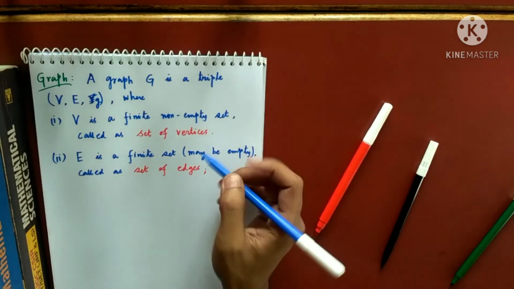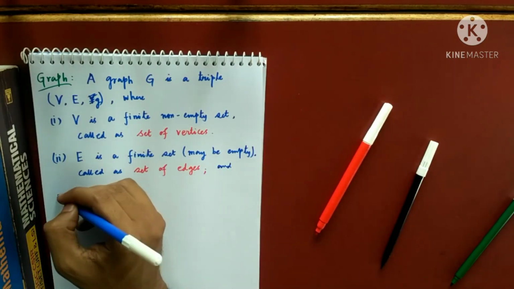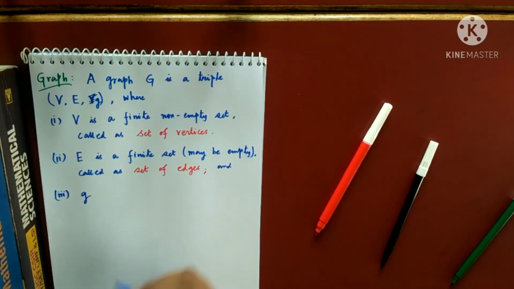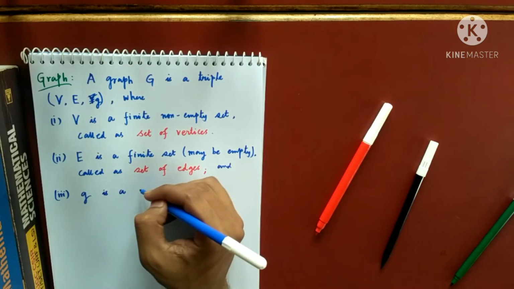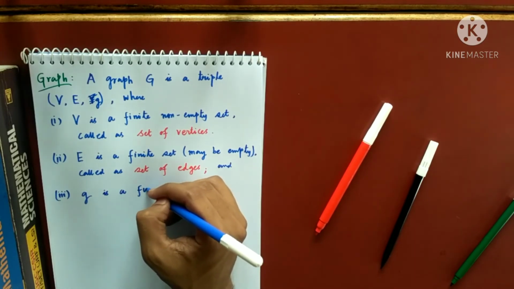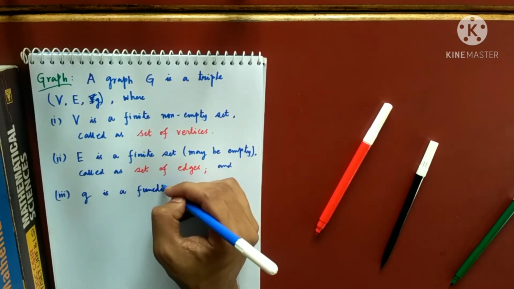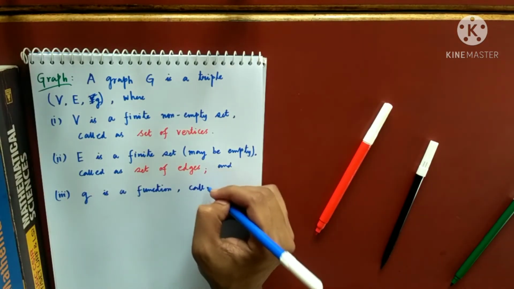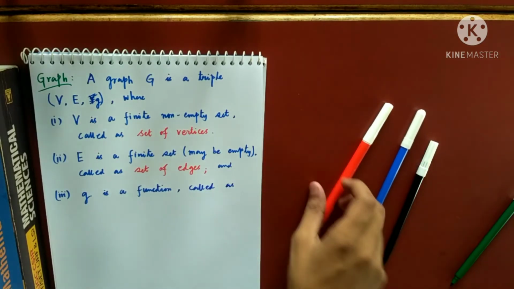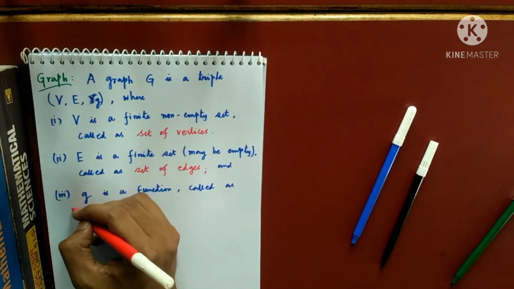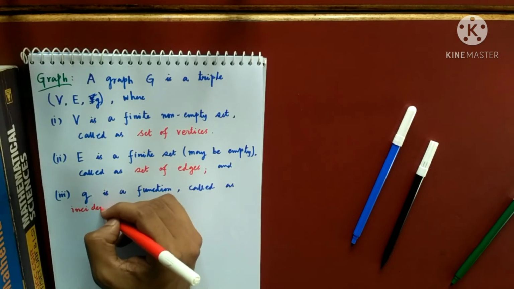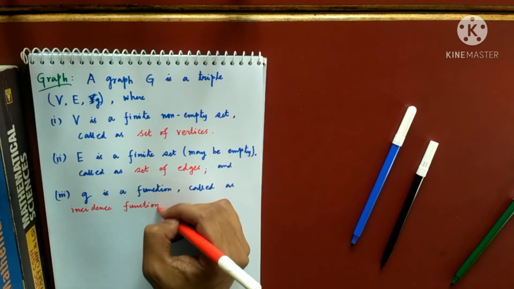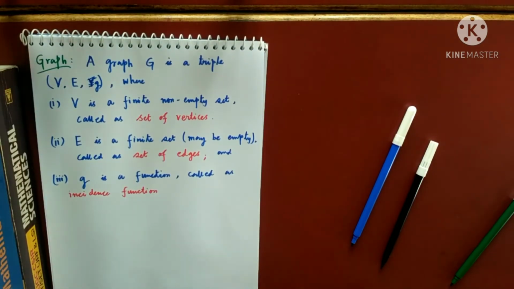And lastly, you might be thinking, what is g? Small g, not capital G. g is a function, and you know what a function is very well. It is called the incidence function.